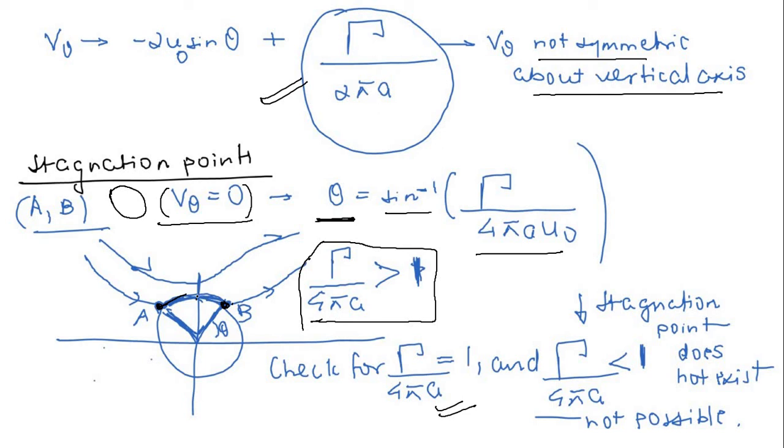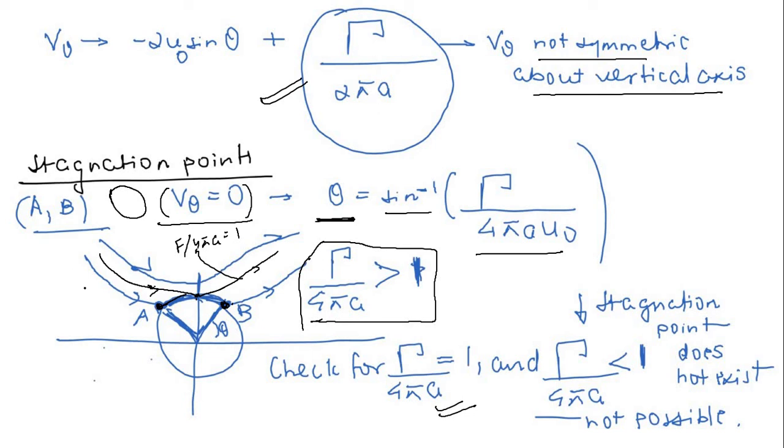So now your streamlines will come to this point, right? Okay, so let me draw this. So this is your case for streamlines when gamma divided by 4 pi a is equal to 1. Now what will happen when it is less than 1?